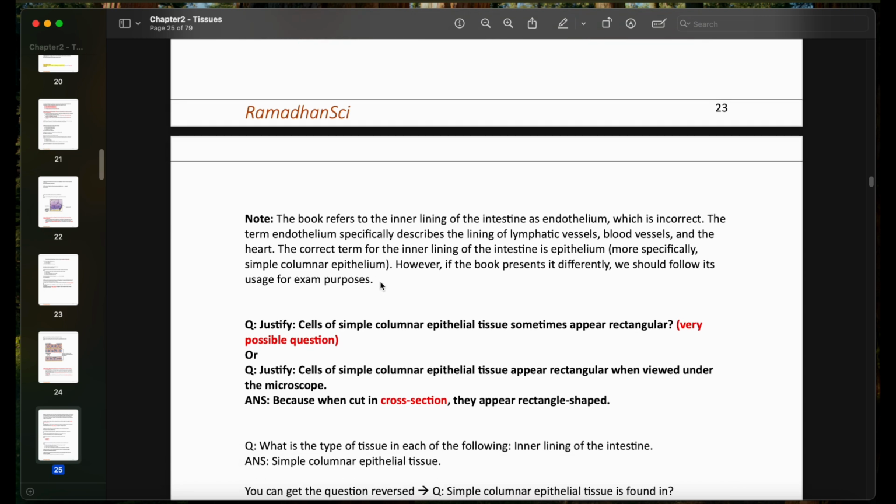Now, the book refers to the inner lining of the intestines as endothelium, which is incorrect. The term endothelium specifically describes the lining of lymphatic vessels, blood vessels, and the heart. The correct term for the inner lining of the intestine is epithelium, more specifically the simple columnar epithelium. However, if the book presents it differently, we should follow its usage for exam purposes. But trust me, there's no such thing. We don't call the lining of the intestine endothelium. This is like a disaster.